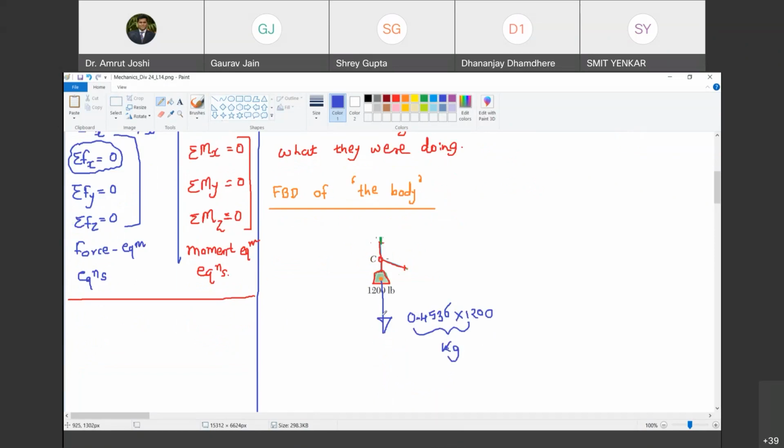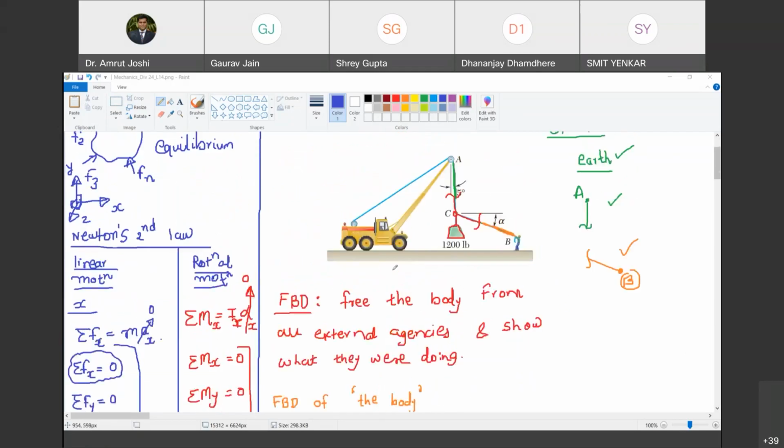But I am showing the forces. So therefore I have to multiply it by 9.81. Earth must be applying a gravitational force on this body. What magnitude? Its mass multiplied by 9.81 Newton. Do you agree with me? Smith, are you there? Yes, sir. Do you agree with me? Yeah.